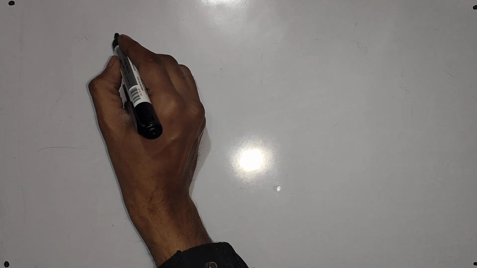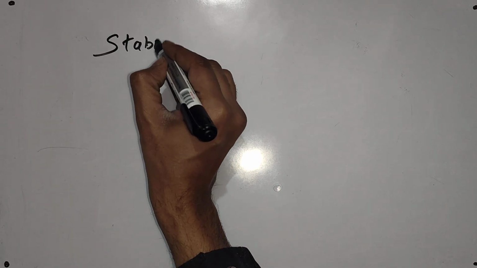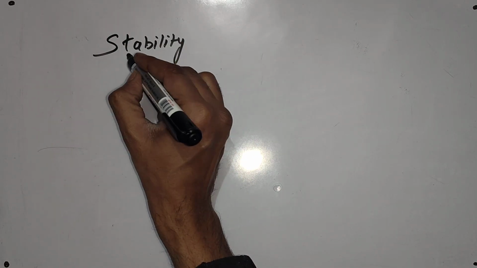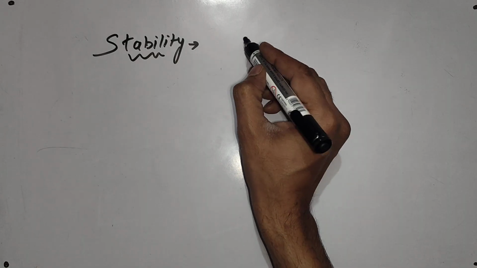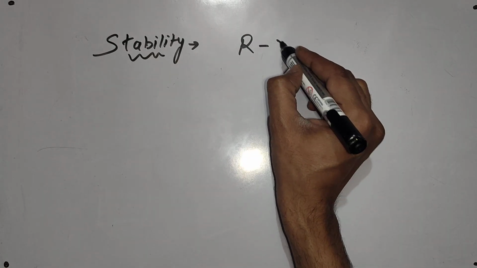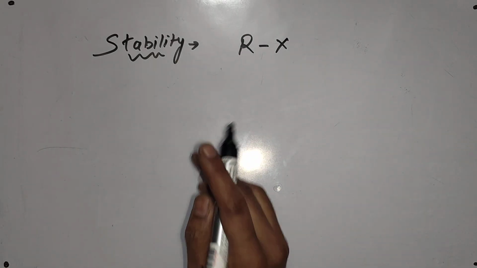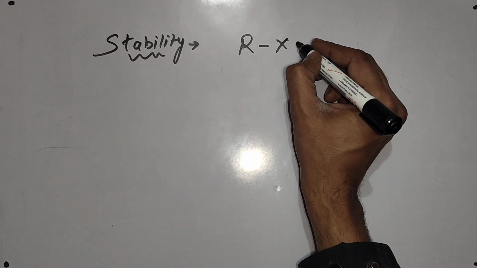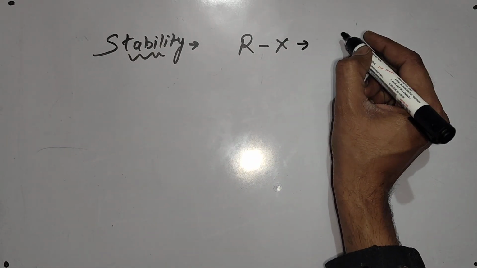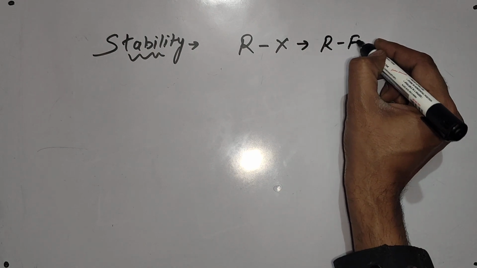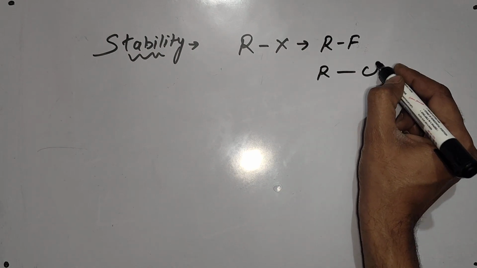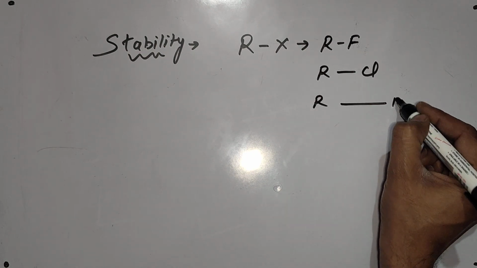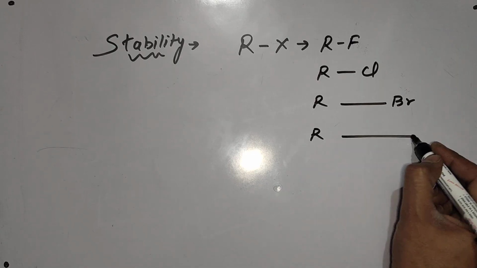Second is stability. If I talk about stability of haloalkane, meaning Rx, where R represents the alkane part and X represents the halogen, we know they are of four types: RF, RCl, RBr, and RI.